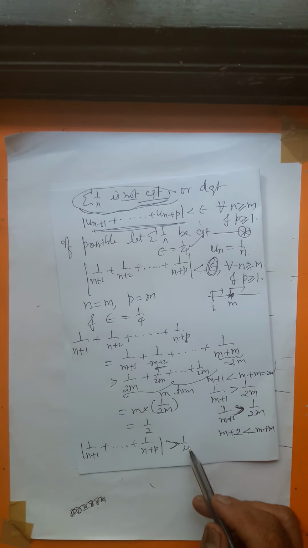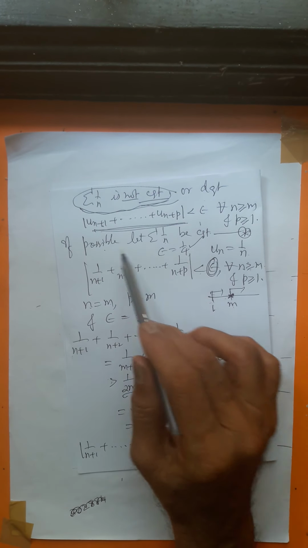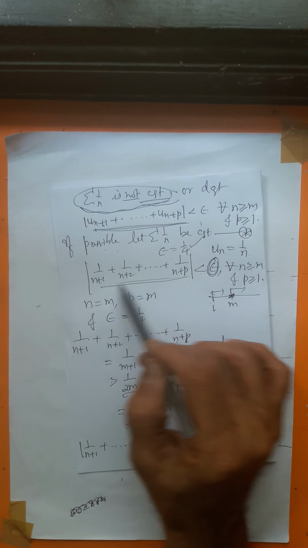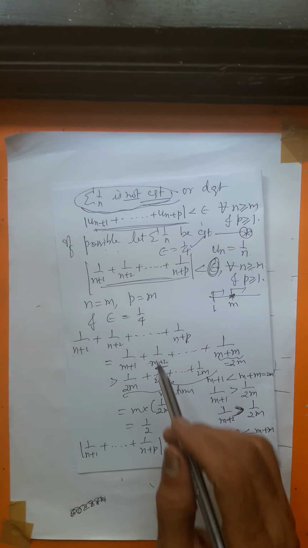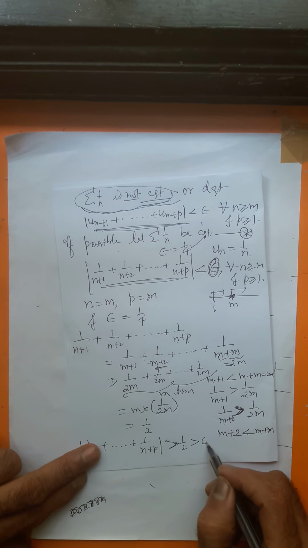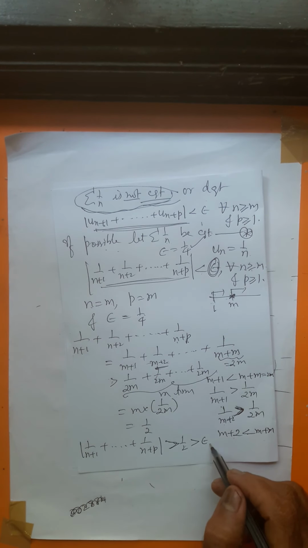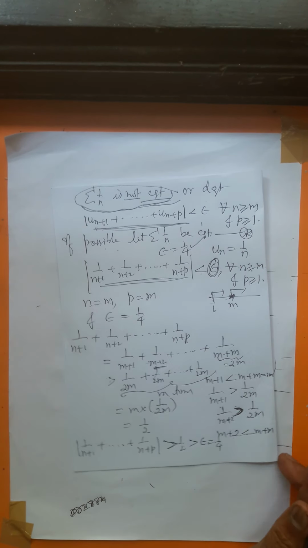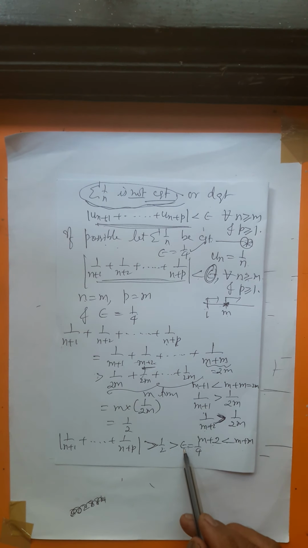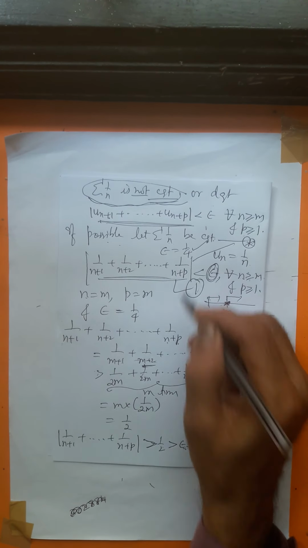Greater than half is a contradiction to Cauchy's general principle of convergence. If the series happens to be convergent, the sum should be less than epsilon. Here epsilon value 1 by 4 was given, and 1 by 2 is greater than 1 by 4. Fine. So this sum happens to be greater than epsilon. It's a contradiction to 1.